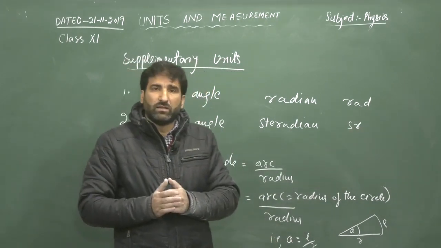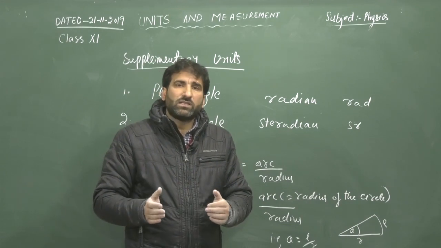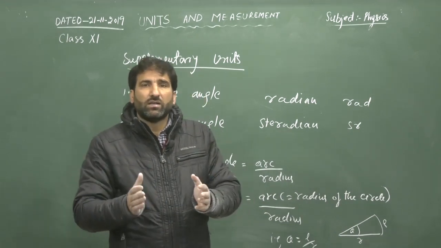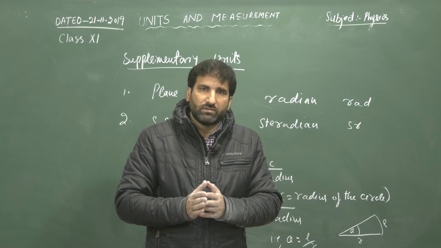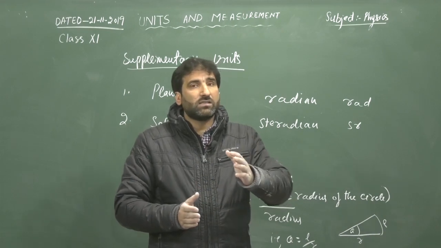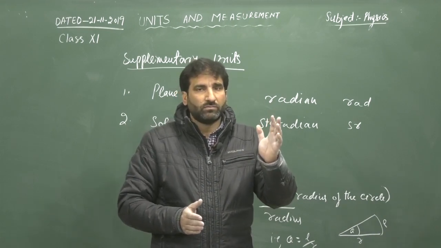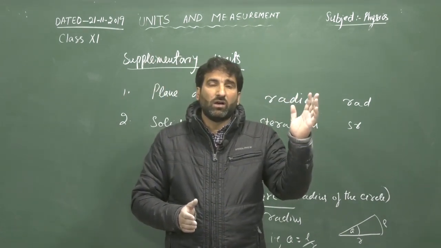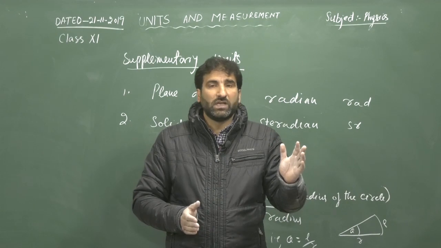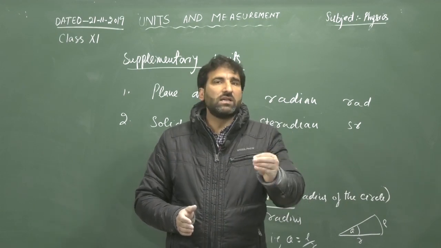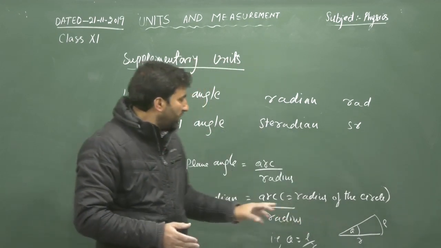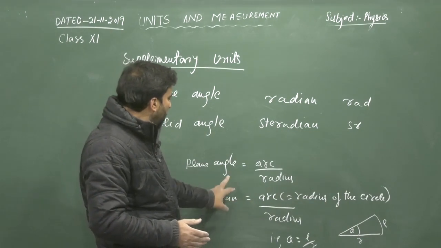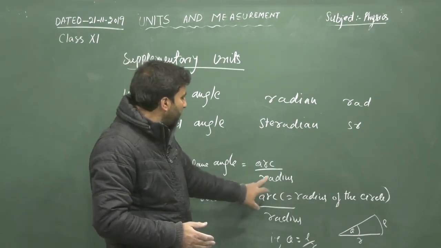So what is plane angle? Plane angle is simply defined as the arc divided by radius. That means the arc subtended by a radius vector of a circle divided by its radius gives us the plane angle. So we can write plane angle is equal to arc divided by radius.